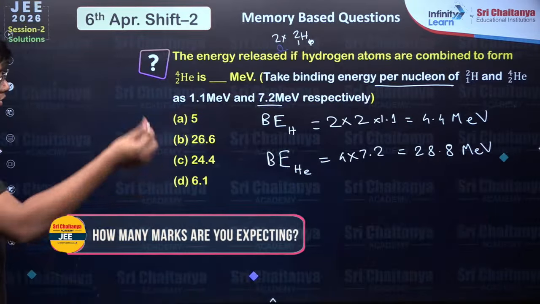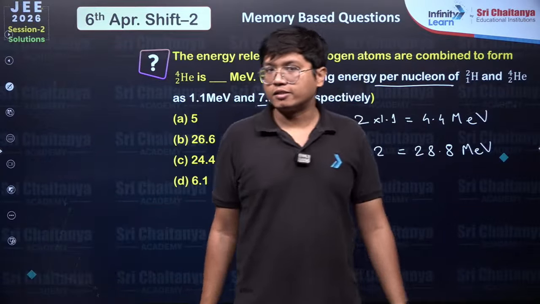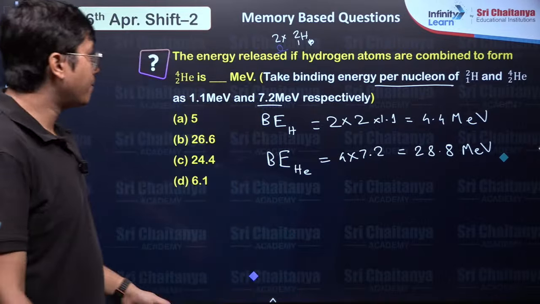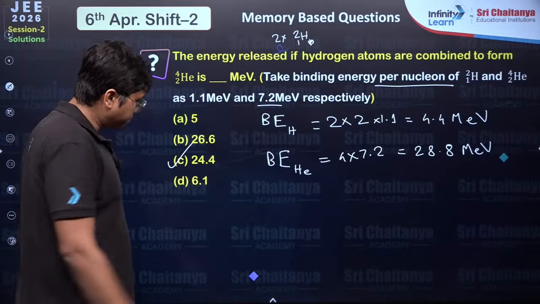Four into 7 is 28, and that's 28.8. So from there you subtract to get the energy released. So 28.8 minus 4.4 is 24.4. It's option C.